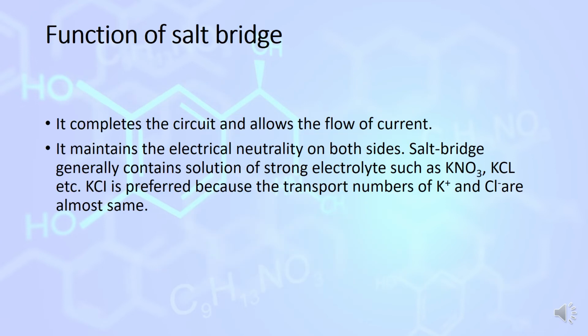We use a salt bridge in the electrochemical cell. What is its function? It completes the circuit and allows the flow of current. It also maintains electrical neutrality on both sides. The salt bridge is made up of strong electrolytes such as potassium nitrate, potassium chloride. Potassium chloride is preferred because the transport numbers of potassium and chloride ions are almost the same.